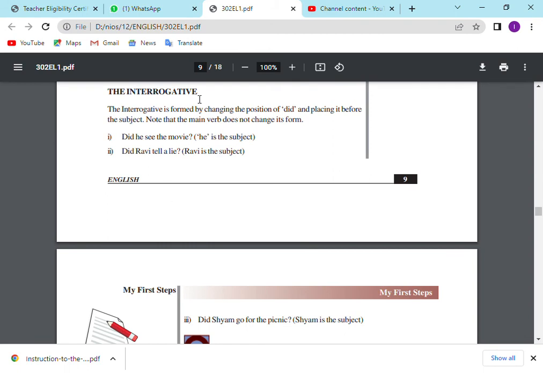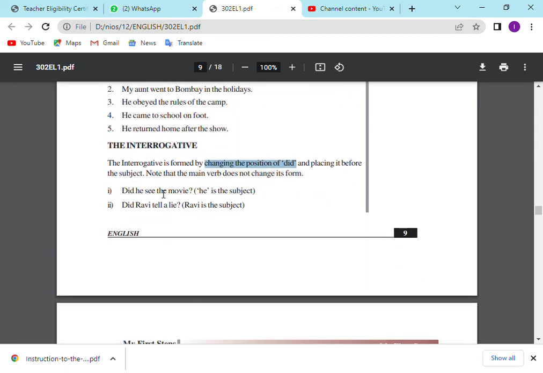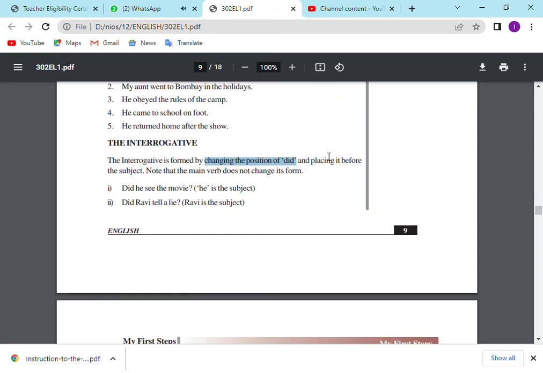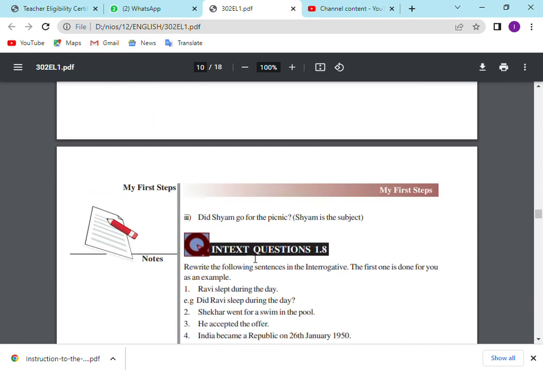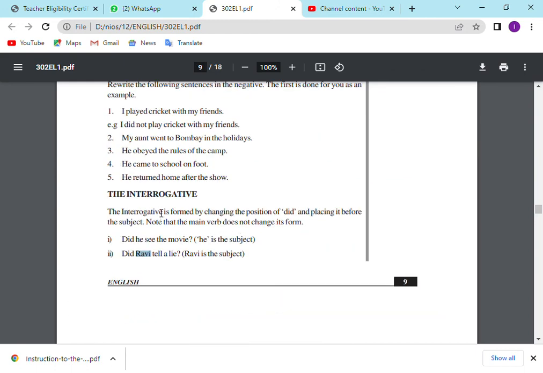What is interrogative? Interrogative means what? We are changing the position of did. Usually it comes in between, and we place it before the subject. So here Ravi is the subject, and here Shyam is the subject. We are changing the position of did and placing it before the subject. So what is interrogative? Questions.